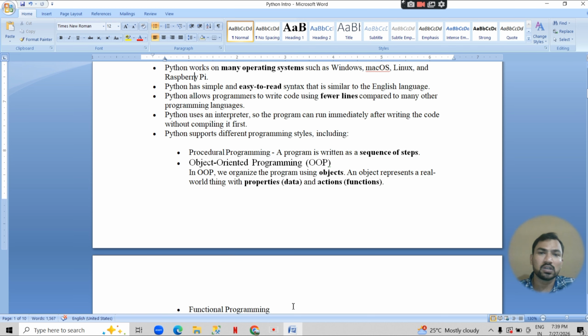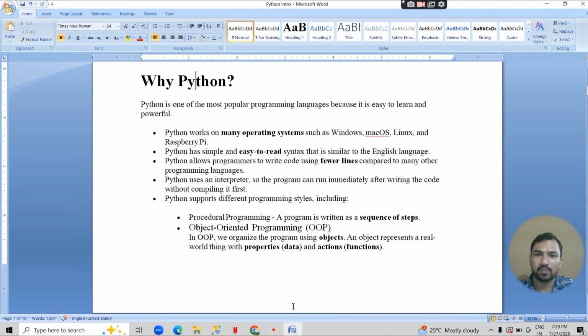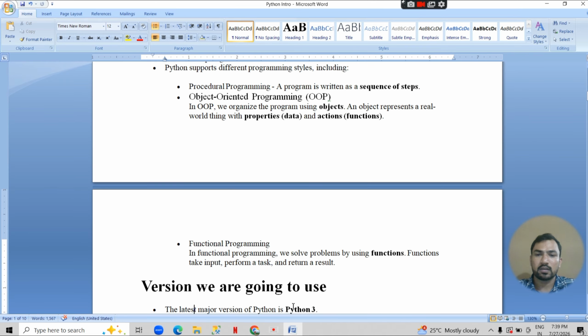It is easy to read, and has fewer lines of code compared to other programming languages. It is used in procedural programming, object oriented programming. Procedural programming means we can use different steps. Object oriented programming means we can use specific objects and create the program accordingly. And functional programming, where we use functions and perform tasks.